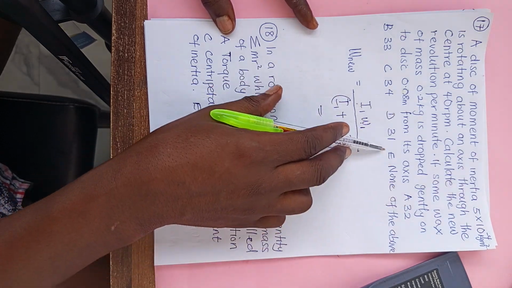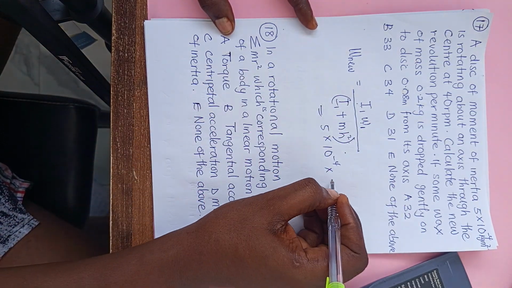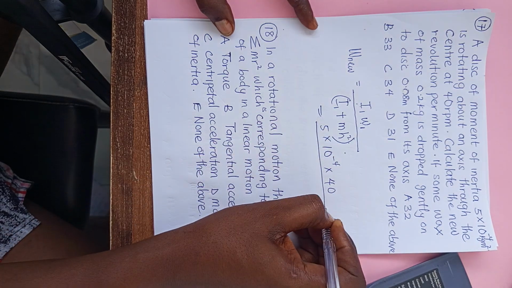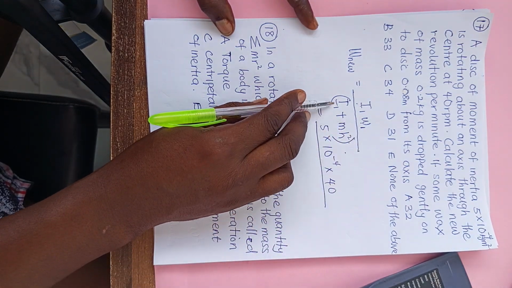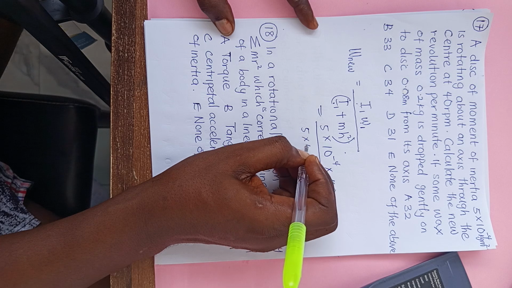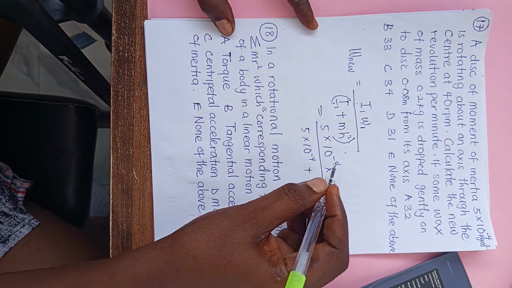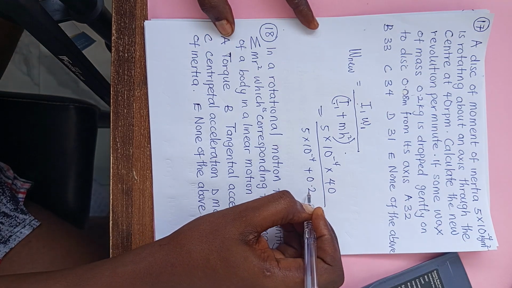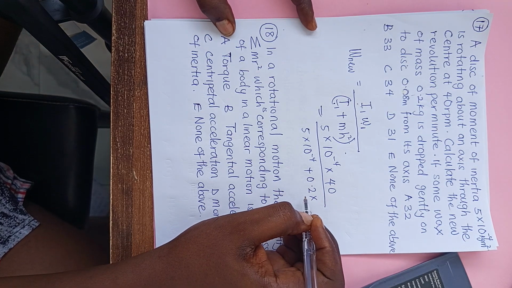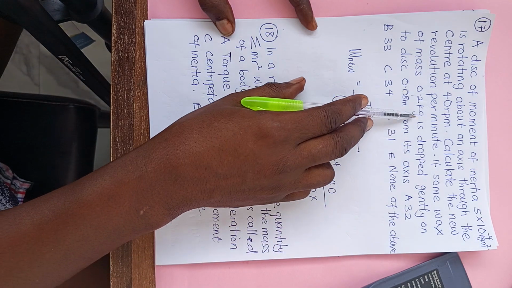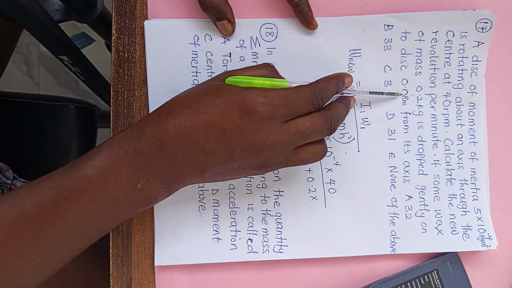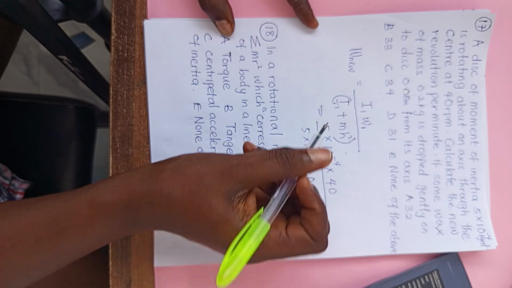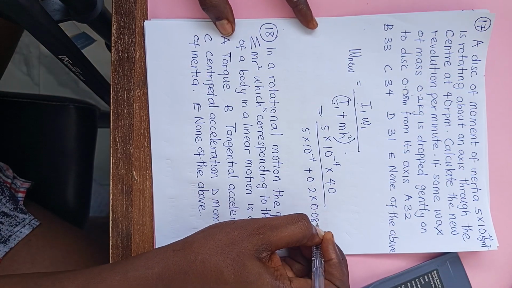Just leave it. Our answers are in rev per minute. So just put 40 divided by the moment of inertia of the body, which is 5 times 10 to the power minus 4, plus the mass of the candle wax, 0.2, times h, where they say it will drop gently on the disk, 0.08 from the axis, so 0.08 square.